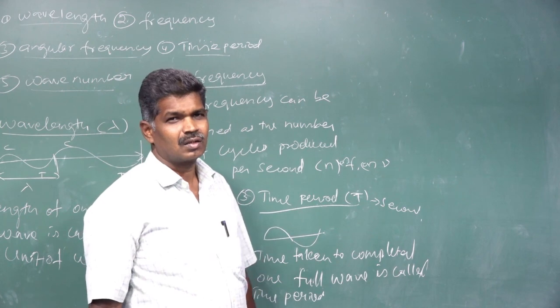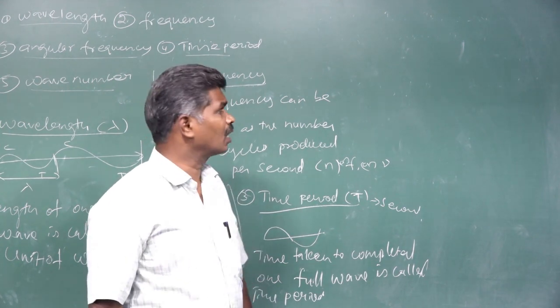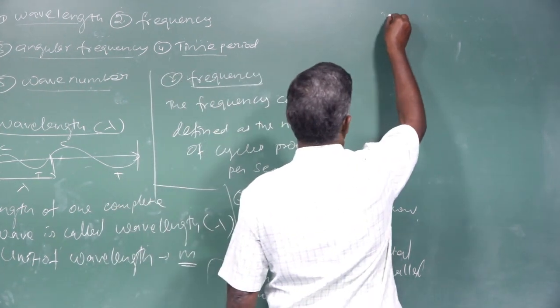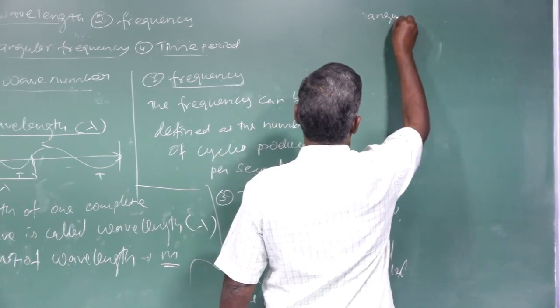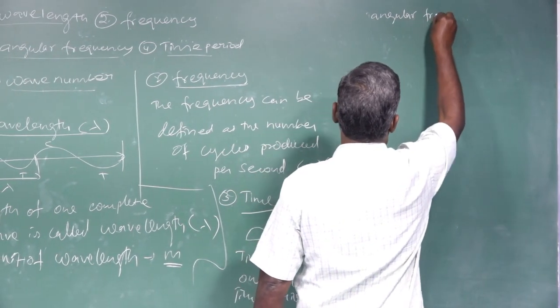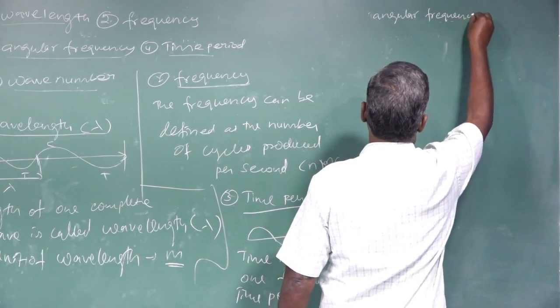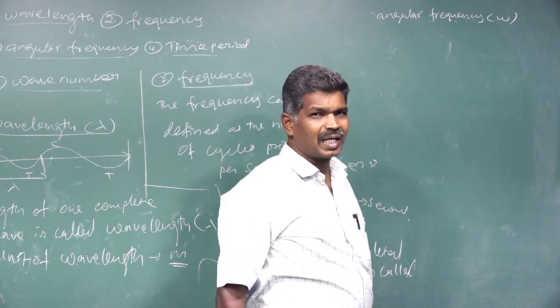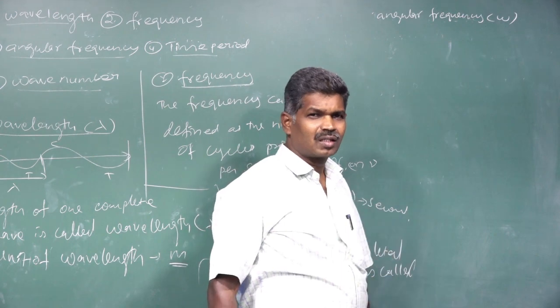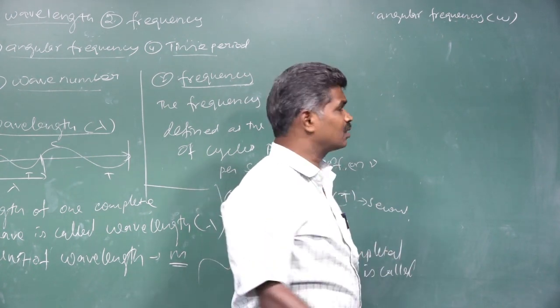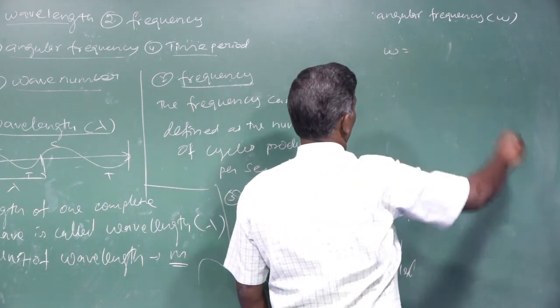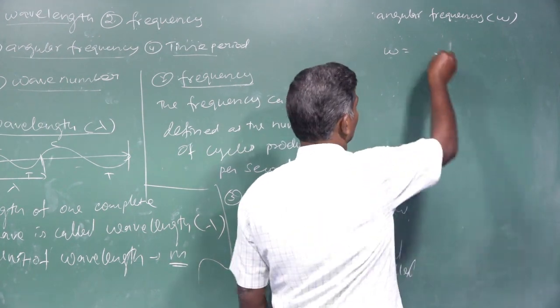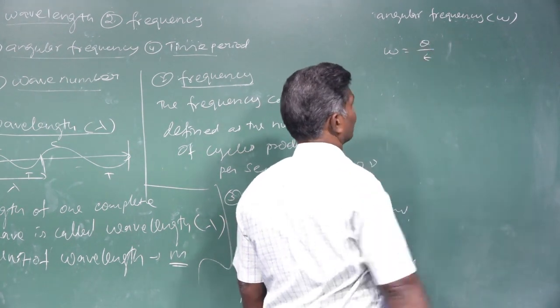Next we have angular frequency, symbol omega. We already know that angular velocity is equal to angular displacement by time.